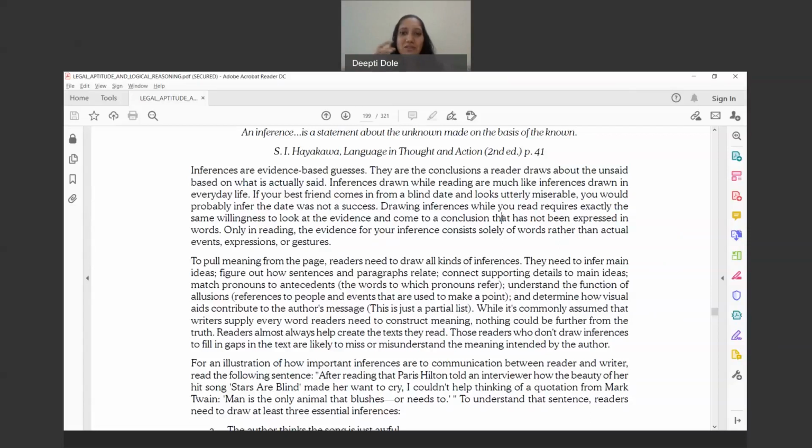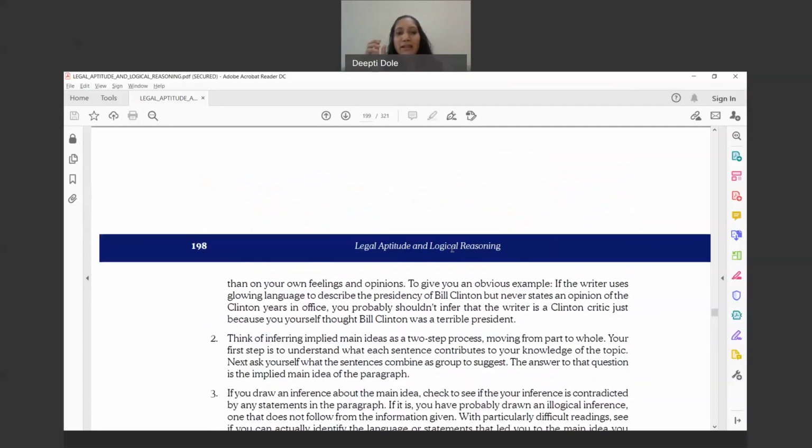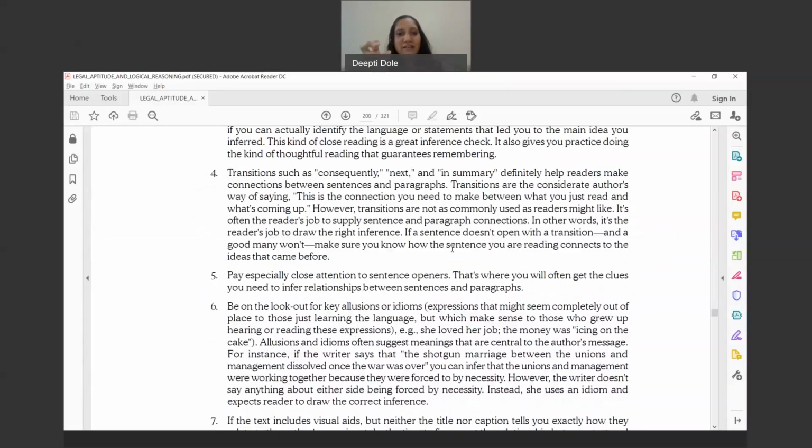The only thing is, sometimes the context may not be easy for you to understand, but that will come if you pay close attention to the sentence openers, and the relationship between the sentences and paragraphs. Transitionary words, like consequently, next, in summary. What are the words which are being used? That can certainly help you in drawing the inferences.